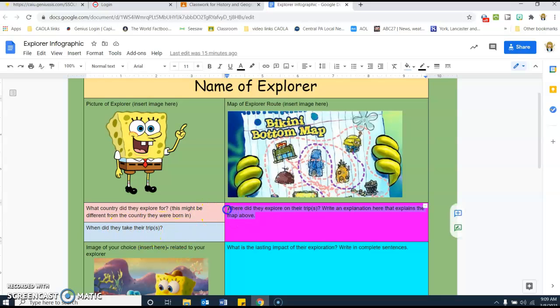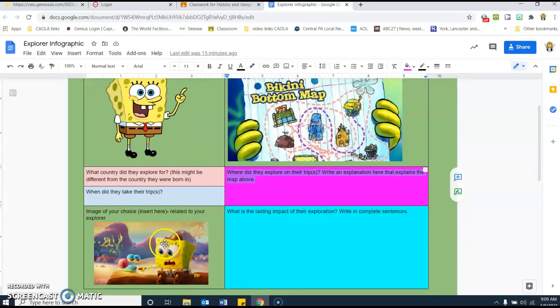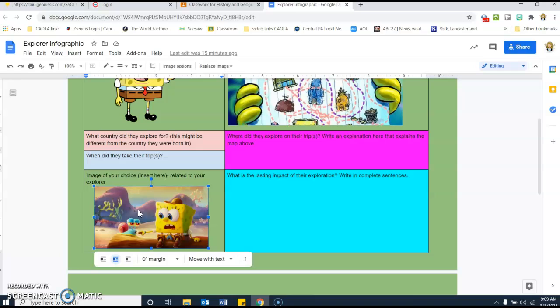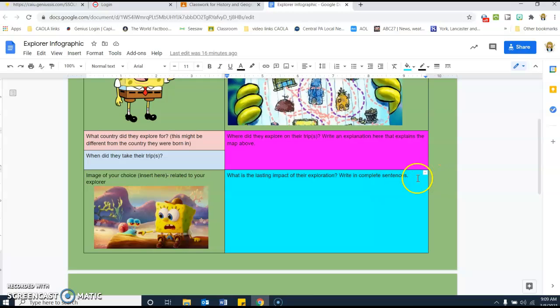This section here, you'll delete it, and then this is going to be an explanation that goes with your map that explains where did they go, what different places did they explore. Down here, you are going to put whatever image you would like, so you get to pick one that you think would relate to your explorer. Don't choose a map or the picture of him again. You can choose something else that you think would be important that goes along with what you're going to write over here. And again, this is the one section that needs to be in complete sentences.